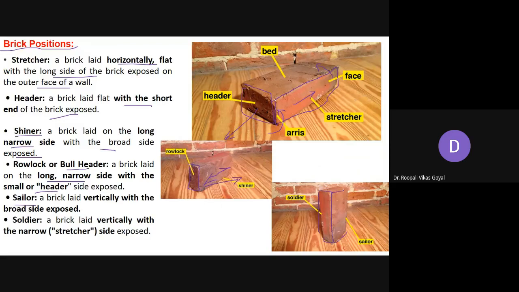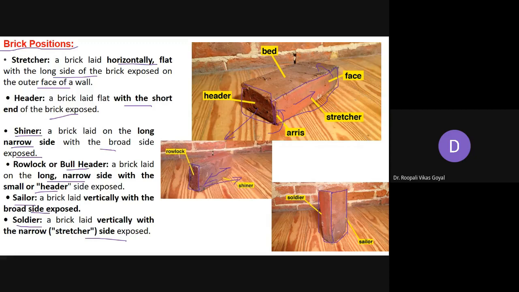If the brick is laid vertically with the broad side exposed, that is the widthwise side, it is called the sheller. And if the brick is laid vertically with the narrow stretcher side exposed, then it is called a soldier. So these are the different positions in which you can keep your brick during construction.